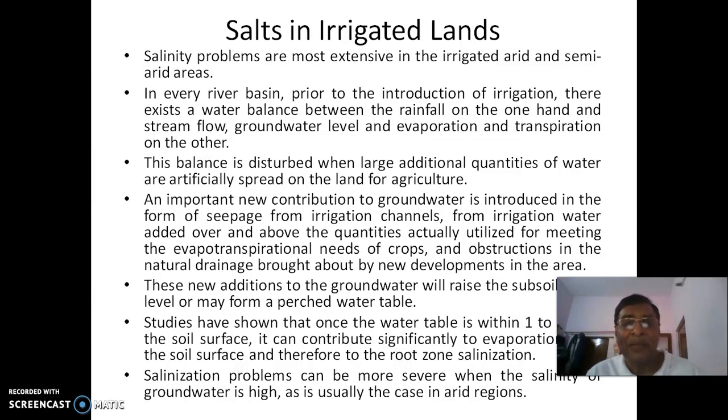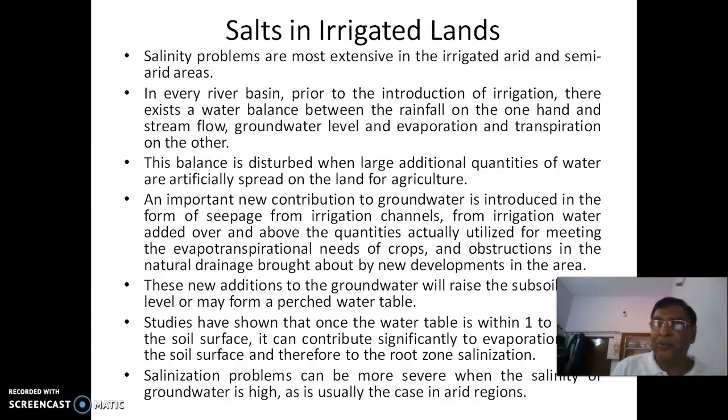But what will happen if suddenly intensive irrigation is being practiced there? So this balance is disturbed when large additional quantities of water are artificially spread on the land for agriculture. This is what irrigation does.